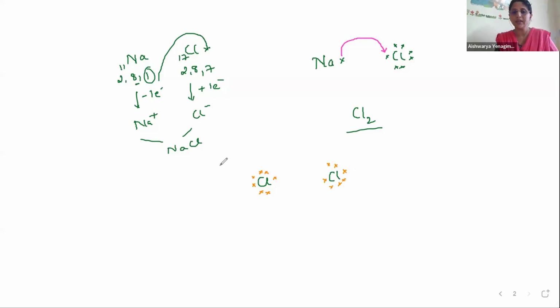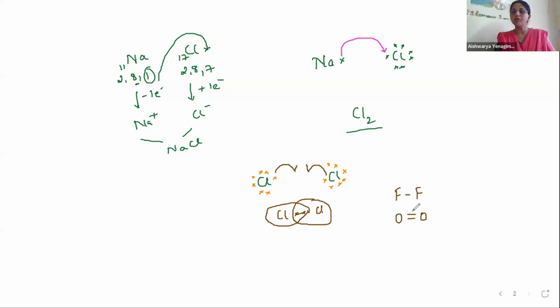So what is mutual sharing here? Mutual sharing means this chlorine atom is going to share its one electron, and this chlorine atom is also going to share its one electron. So there will be a bond of 2 electrons between 2 chlorine atoms such that octet configuration is complete for both the atoms. Such a bond is called covalent bond. In covalent bond you will have single covalent bond, sharing of one pair of electrons between the two atoms. You have double covalent bond, sharing of 2 pairs of electrons between the two atoms. Then you have triple covalent bond where there is sharing of 3 pairs.